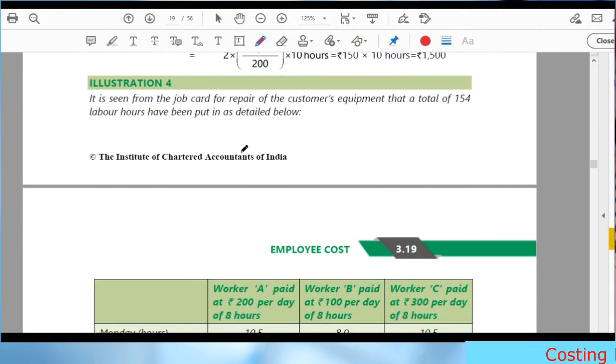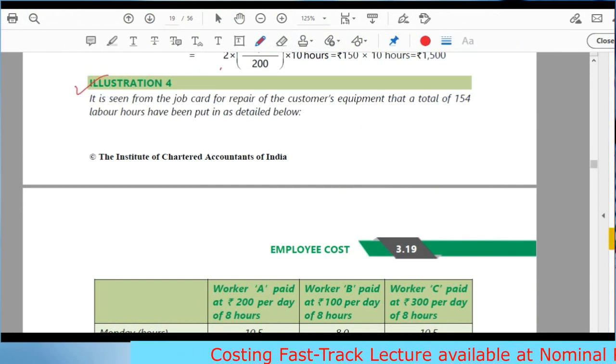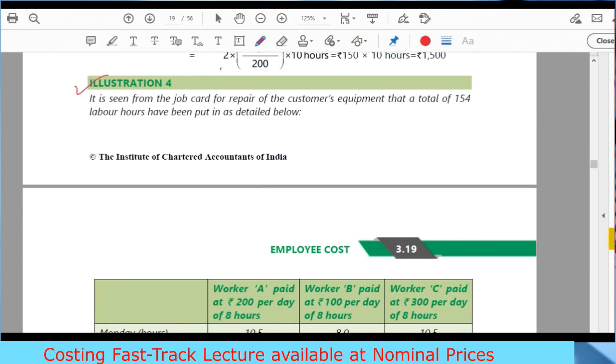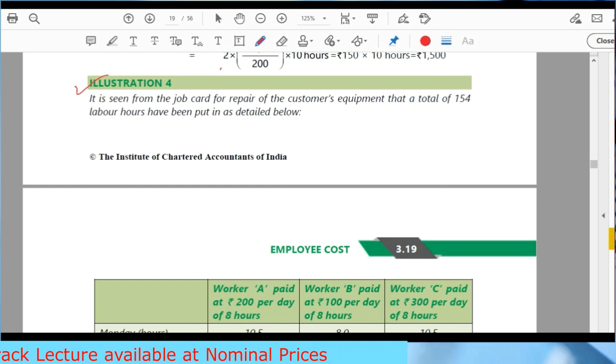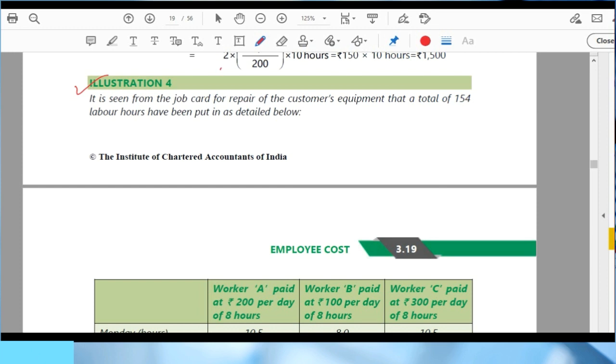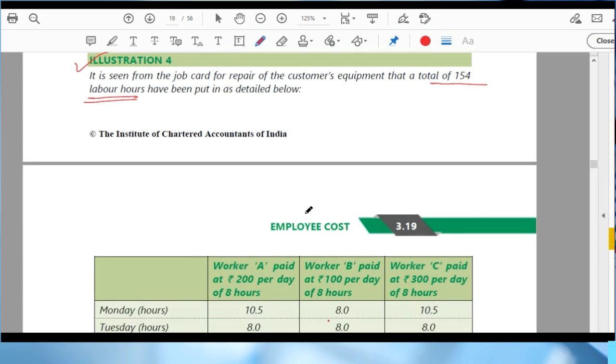Illustration number 4. First, we'll be seeing this. It is seen from the job card for repair of customers' equipment that a total of 154 hours have been put in as detailed below. So total working is for 154 hours.